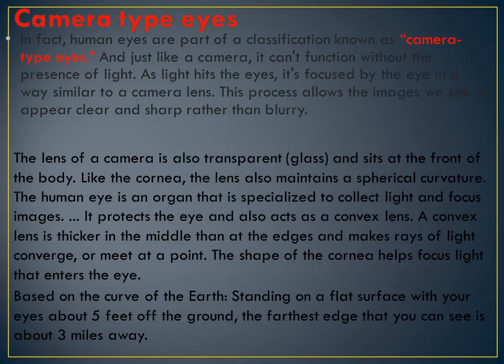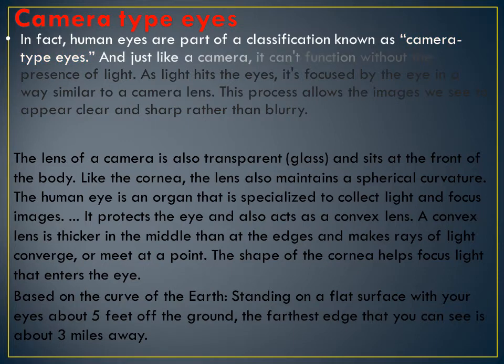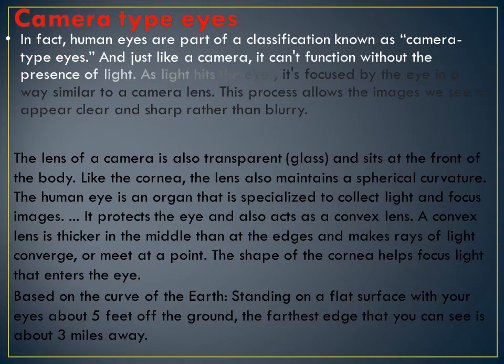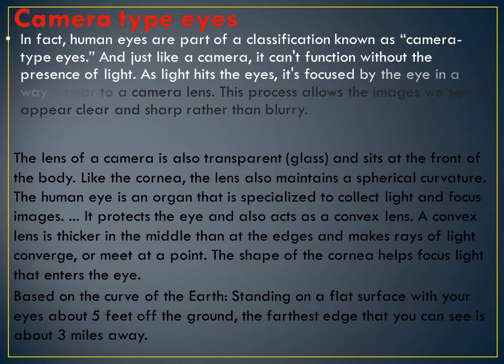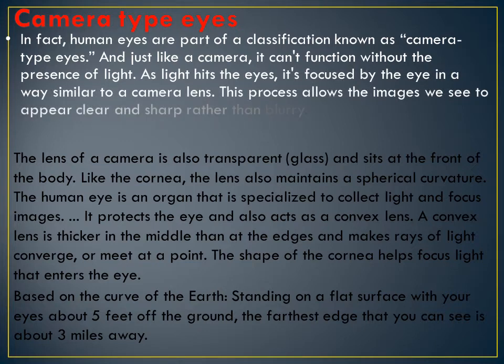In our eyes, there are camera type eyes. In fact, human eyes are part of a classification known as camera type eyes. And just like a camera, it can't function without the presence of light. As the light hits the eye, it's focused by the eye in a way similar to a camera lens. This process allows the images we see to appear clear and sharp rather than blurry.